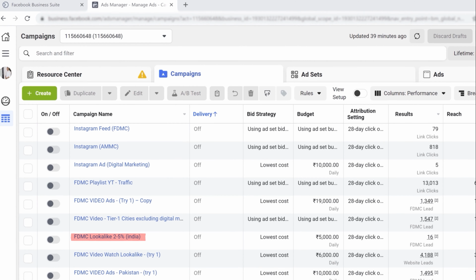What is the meaning of lookalike? We will be knowing more about lookalike audience later in the video. So to start a campaign, all you have to do is click on create. I've already told you about the different campaign objectives. Let's start with the traffic campaign, as we are trying to drive more traffic to our free playlist.